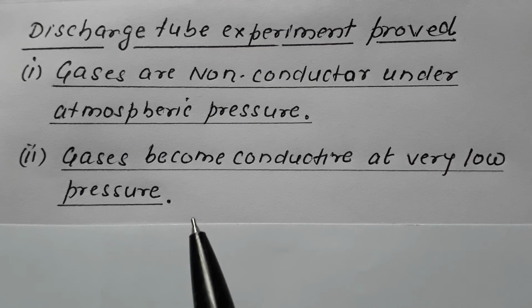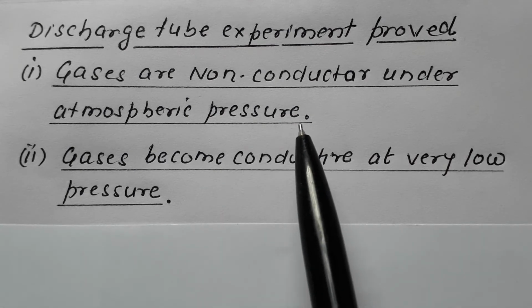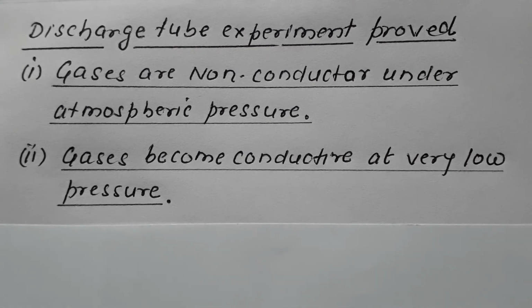This was the conclusion, that on decreasing the pressure, the conductivity of gases increases.